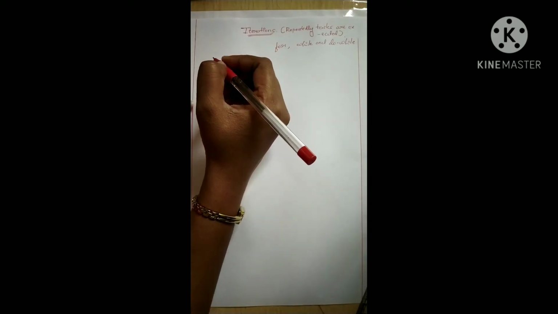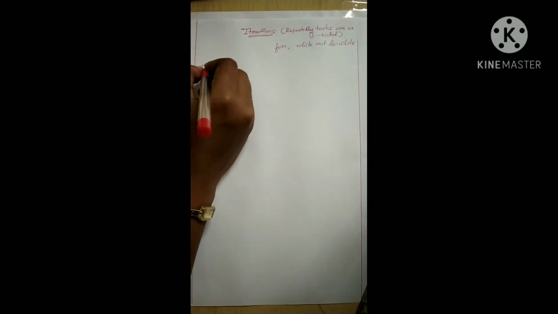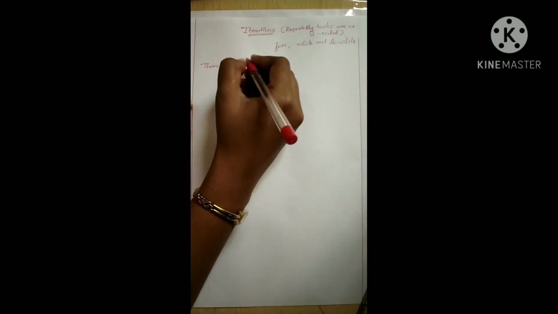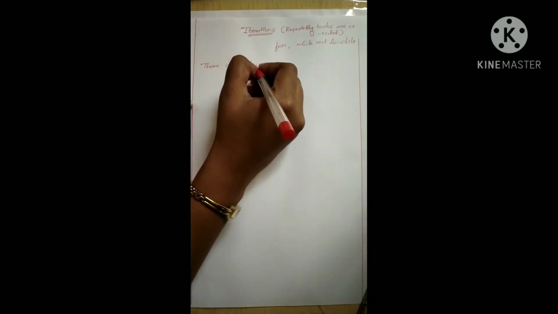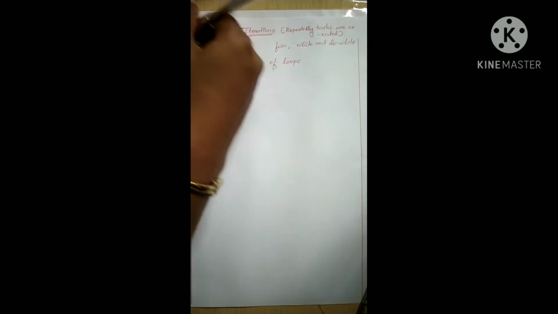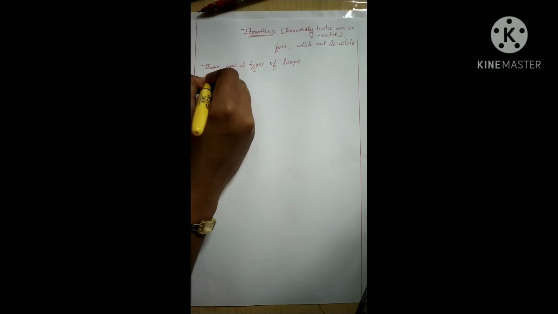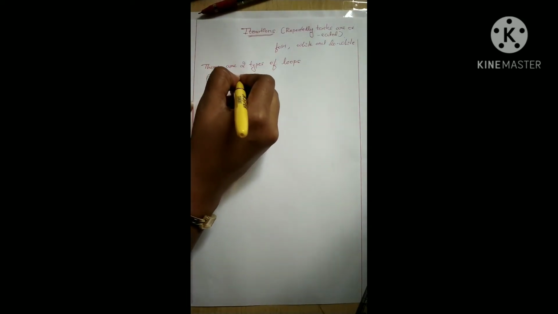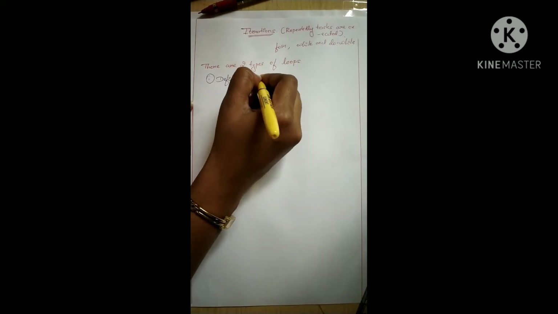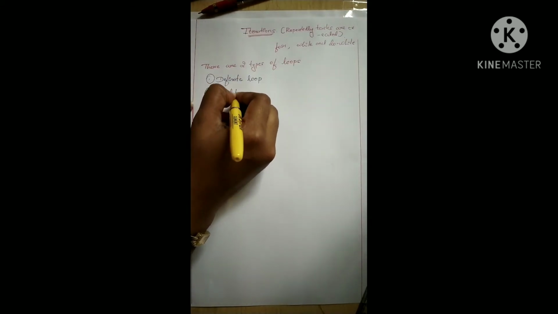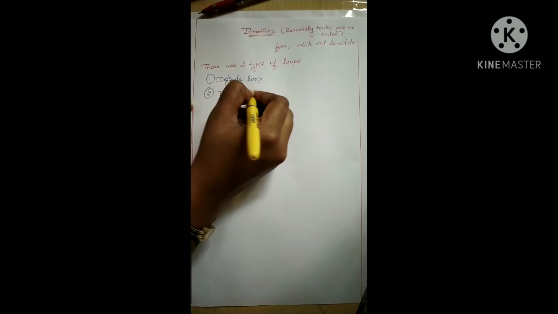Actually, there are two types of loops. First one is the definite loop. Second one is the indefinite loop.